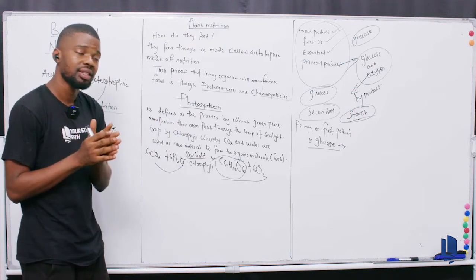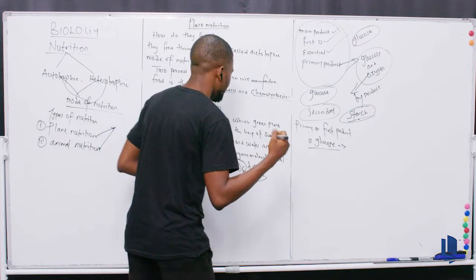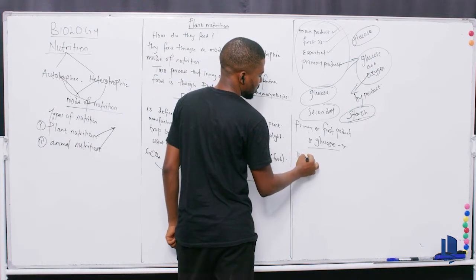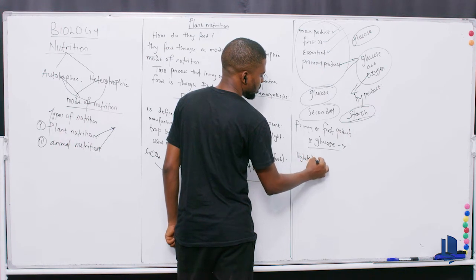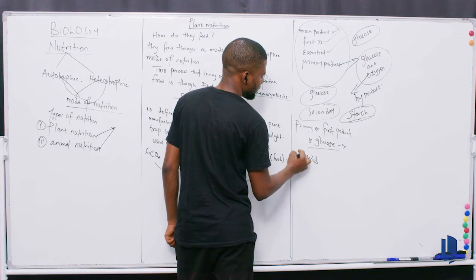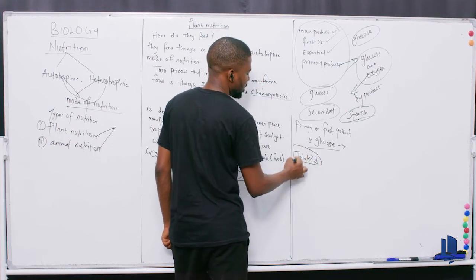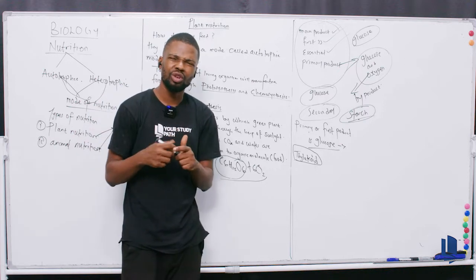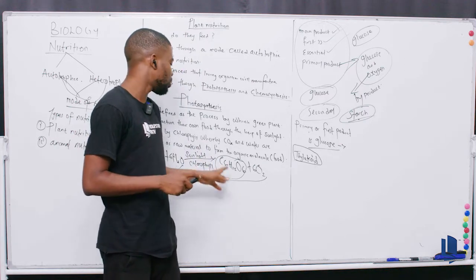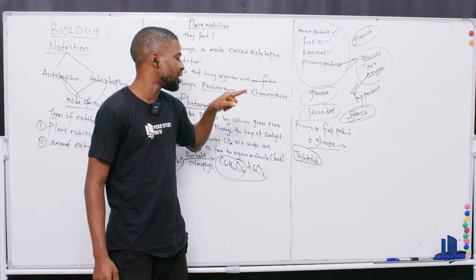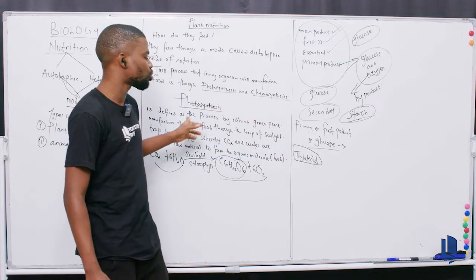Inside the chloroplast, there is an inner membrane. And that inner membrane is called thylakoid. It's called thylakoid. Thylakoid is the inner membrane of the chloroplast. And the inner membrane of the chloroplast is where we find the chlorophyll. And that is where the sunlight is trapped.